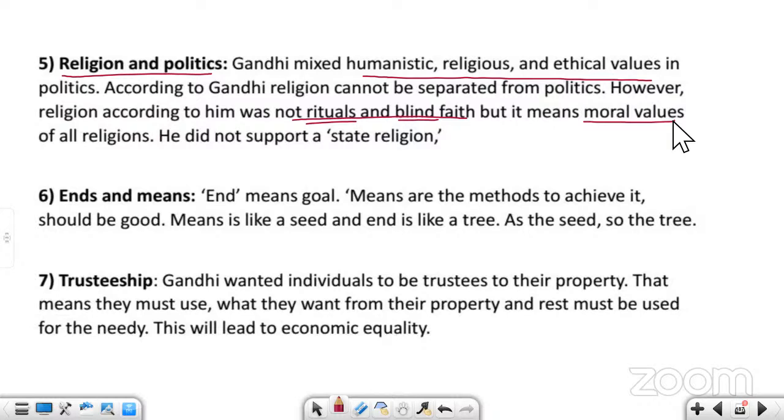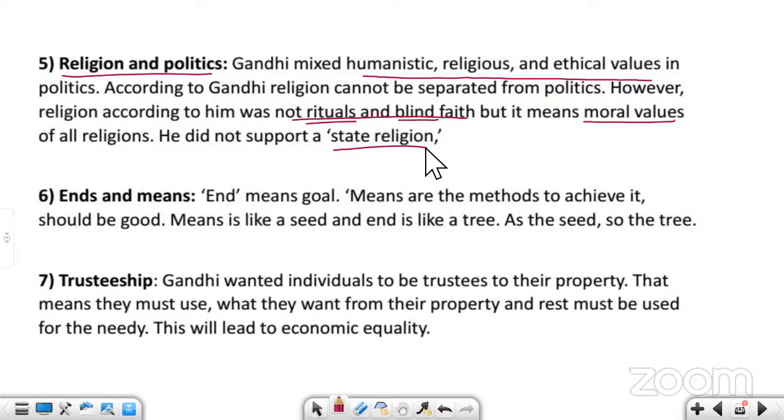And he did not support state religion. He said that there should not be a state religion. What is state religion? Where the government's activities are based on religion. Gandhiji did not support this. So he said that religion and politics cannot be separated, but the politics should be humanistic.